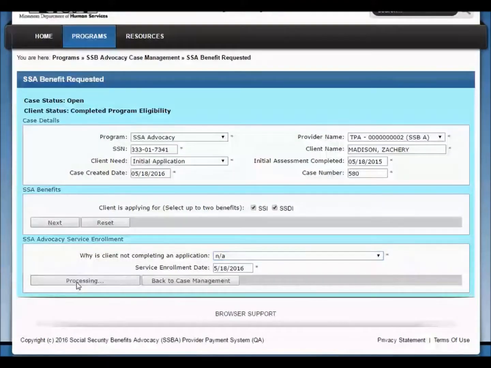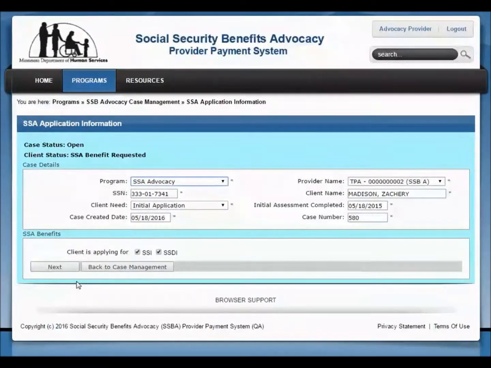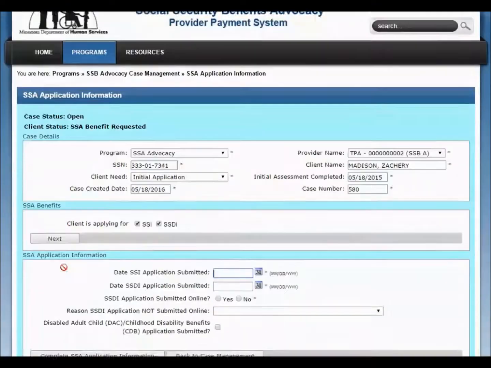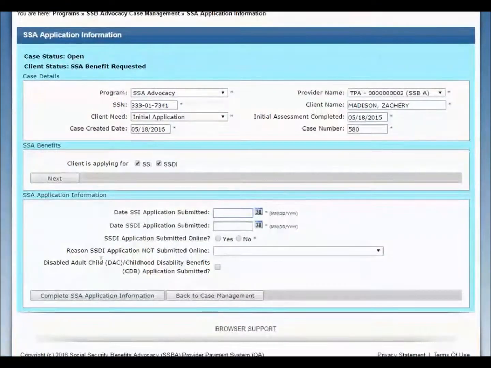Click the Next button. Again, depending on your client's need will depend on the information the SSBA system requests in the SSA Application Information section. Please refer to your user guide for more information on the questions asked for each client need. For training purposes, we will be answering the initial application questions. In the Date SSI Application Submitted field, record the date your client's SSI application was submitted to SSA. This can be a past date and may not match your agency's initial assessment completed date.